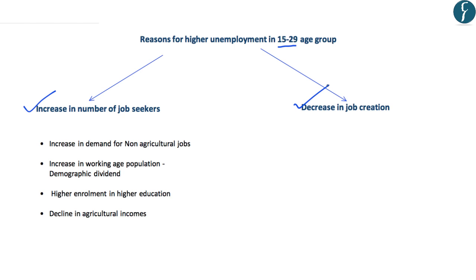This has mainly been because of increased demand for non-agricultural jobs. And the demand for these non-agricultural jobs grew at a rate of about 14 million between the years 2005 to 2012. And this demand further increased to about 17 million between the years 2012 to 2017.